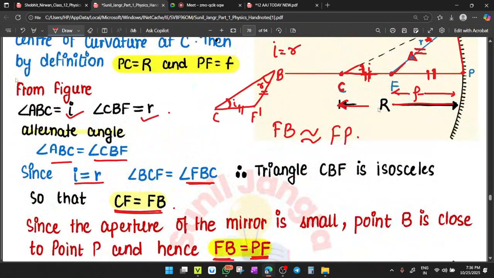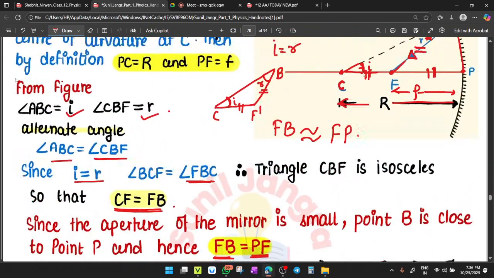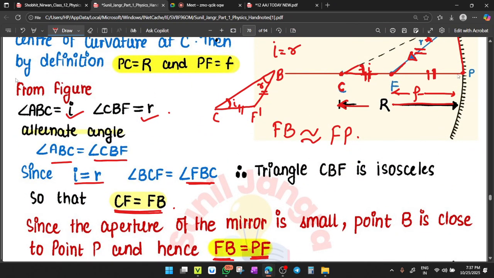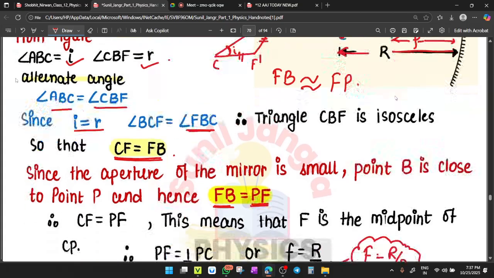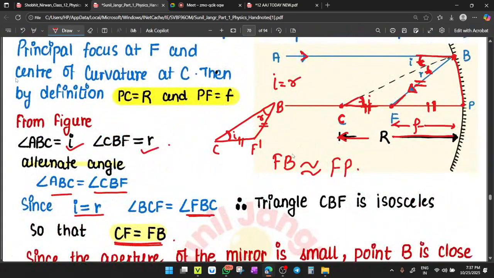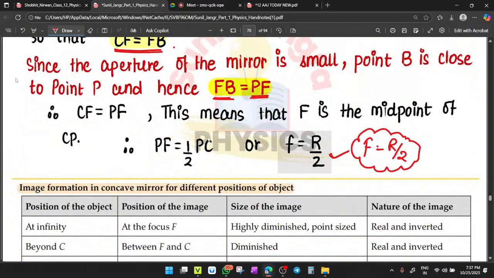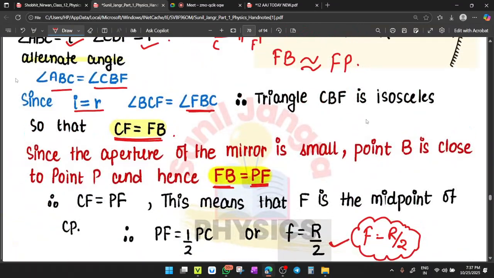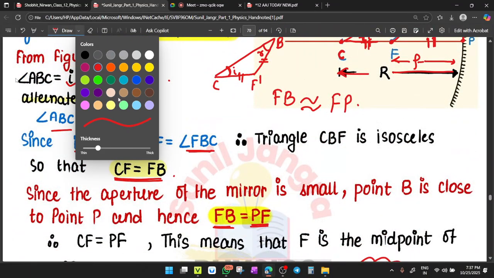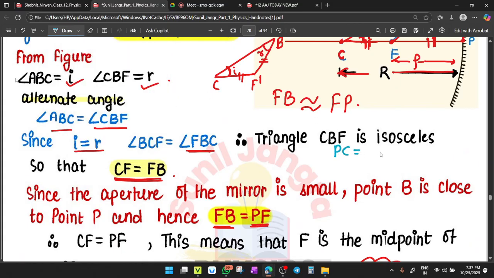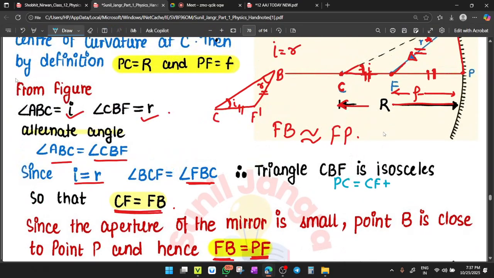Now we have PC equals CF plus PF, right? I'm writing here, PC equals CF plus PF. Check here by using the blue pen. PC equals CF plus PF.